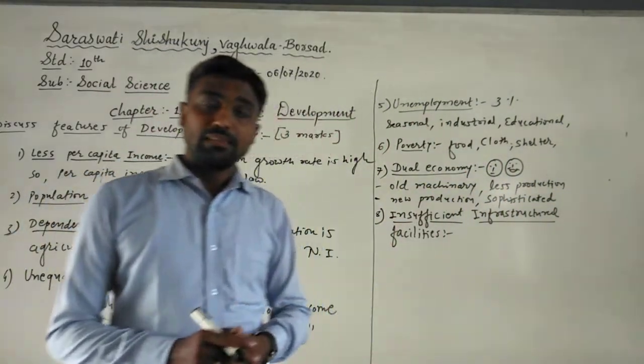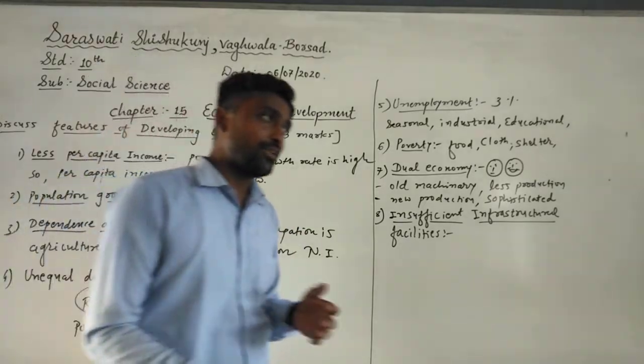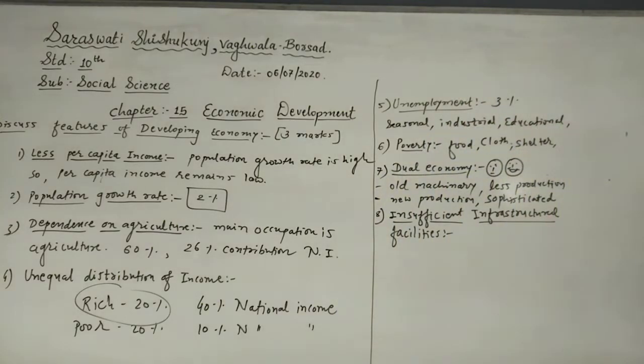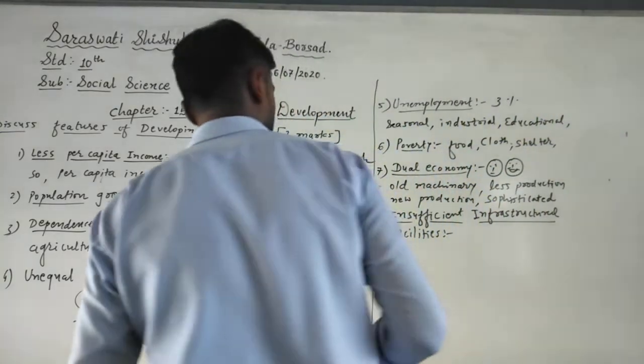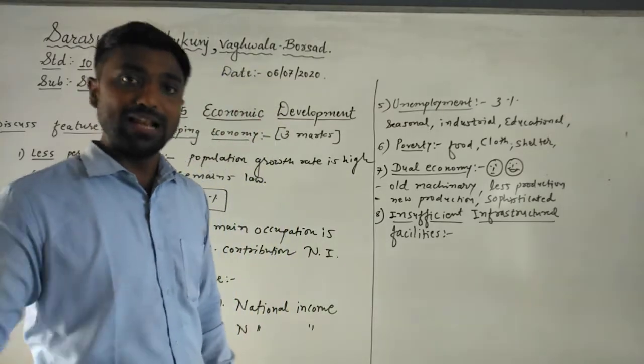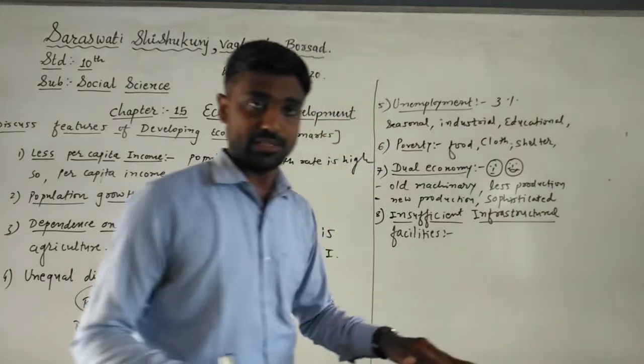Insufficient in the sense that facilities are not in good condition, for example banking, transportation and many more facilities, for example electricity, communication, transportation or education. All these facilities are fewer, or if they exist, they are not in good condition or well advanced. That is what is called insufficient infrastructure facilities.